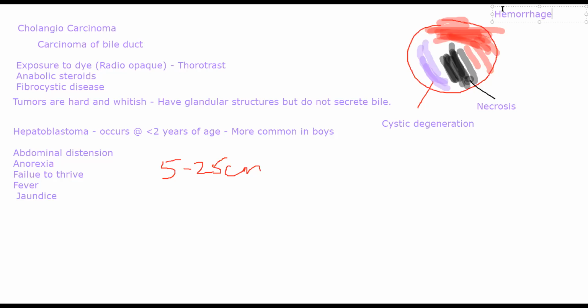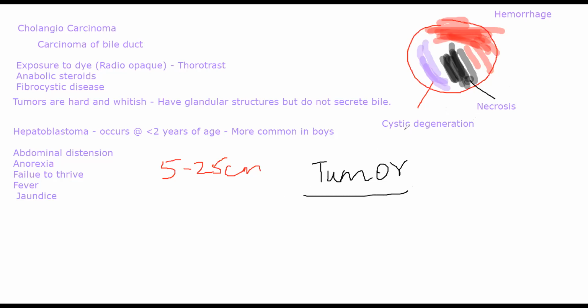Now microscopically, if you look into hepatoblastoma, the type of cells that you will see other than these areas, there are a few types of cells or components, so to speak, that you see inside the tumor. Obviously you will see these areas where there is cystic degeneration, necrosis, and hemorrhage occurring, but in between them you will see some cells.